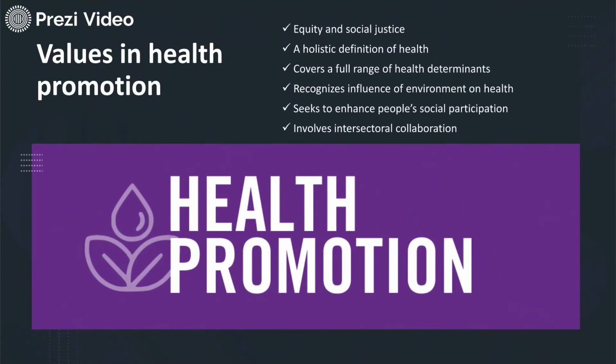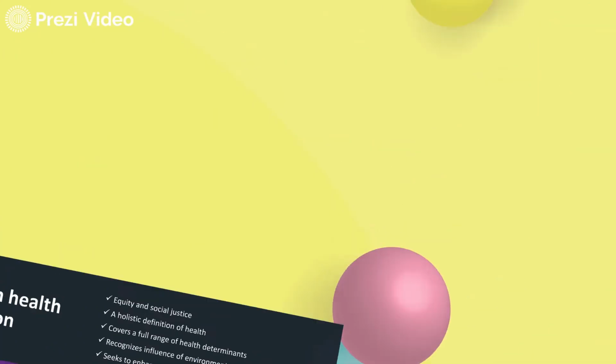Now, once we have the health promotion, these values in the health promotion further help you out in the control of the disease. So it is a better prevention technique. It's better to have the primary prevention, primordial prevention, so that disease does not happen. So it involves a full range of health determinants, full factor analysis, and full precaution to be taken care of so that disease does not happen. It also seeks to enhance the people's social participation and involves intersectoral collaborations.